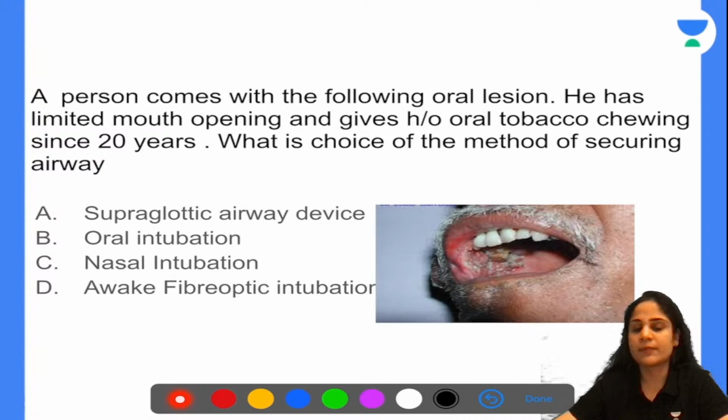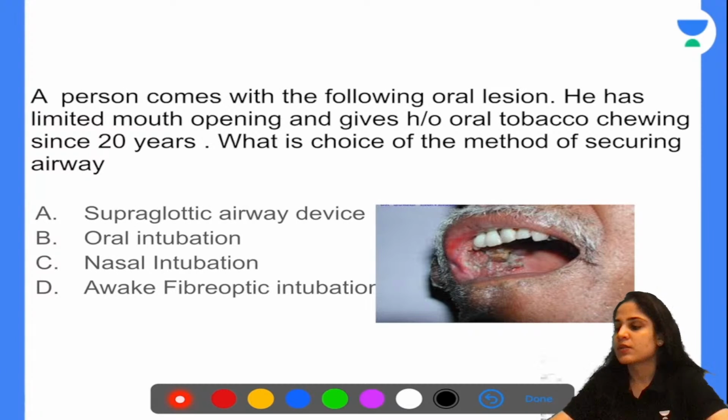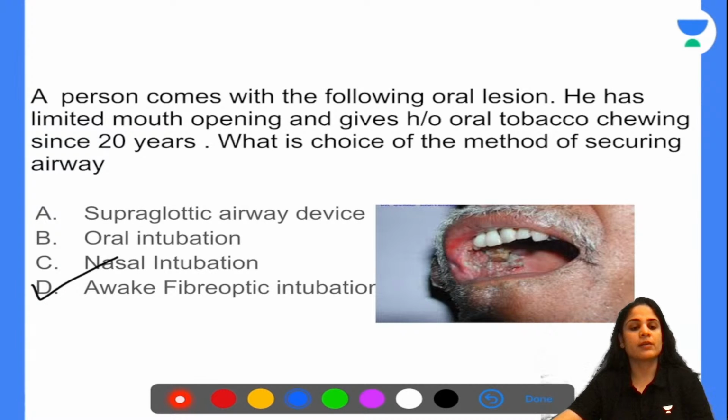All of you who have mentioned answer as D, that is the correct answer. Now let's have a look at this question. What do we have in this question over here? A person has come with the following oral lesion, correct? So in this oral lesion, what does he have? He has limited mouth opening and he has history of oral tobacco chewing. So what are we talking about over here? Any idea?